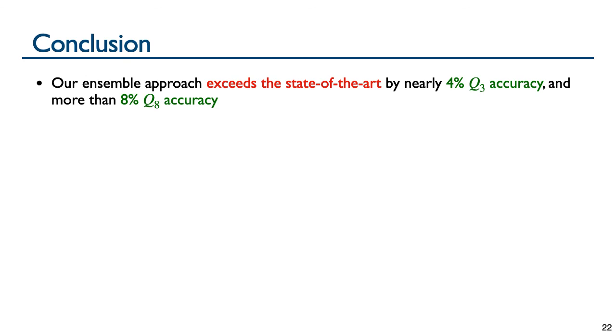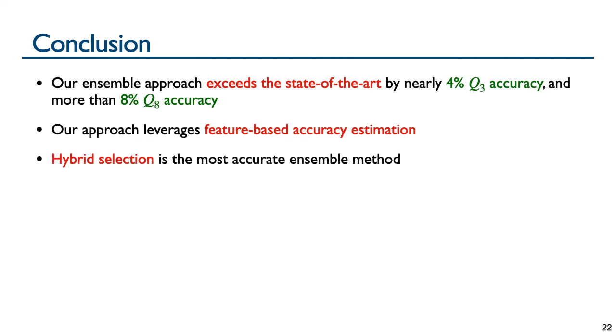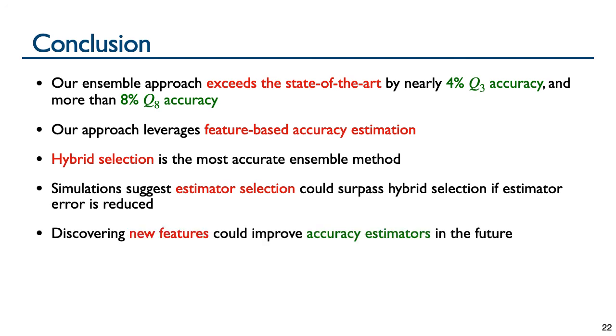To conclude, our new approach to ensemble protein secondary structure prediction exceeds the state-of-the-art accuracy by nearly 4% and by more than 8% for the 3- and 8-state models. Our current ensemble approach leverages the new technique of feature-based accuracy estimation. Currently, hybrid selection is the most accurate ensemble method and is easy to implement, requiring only 2 prediction methods and an accuracy estimator for only one of those methods. Simulations suggest that estimator selection could surpass hybrid selection if estimator error is reduced, which may be achieved by discovering new features for accuracy estimators in the future.